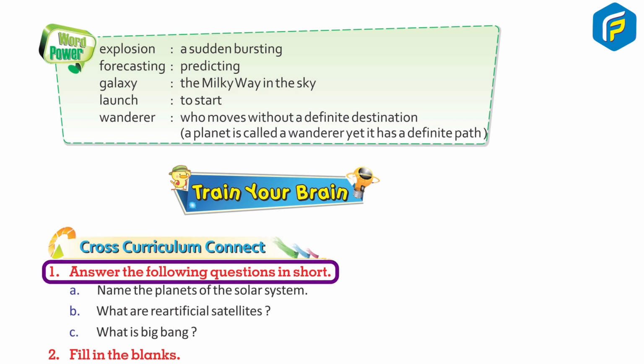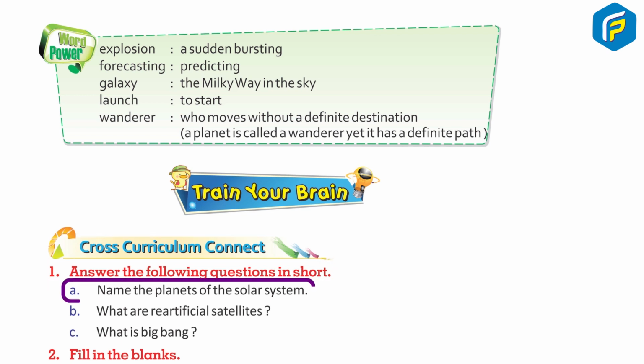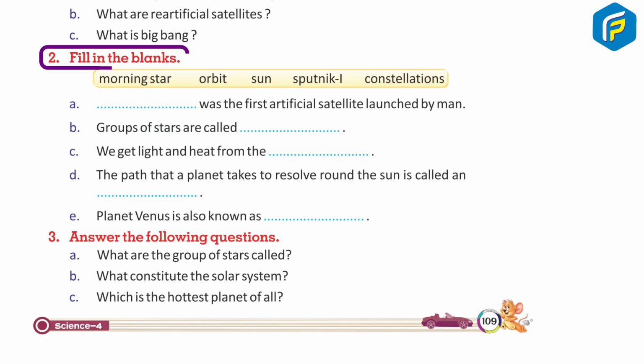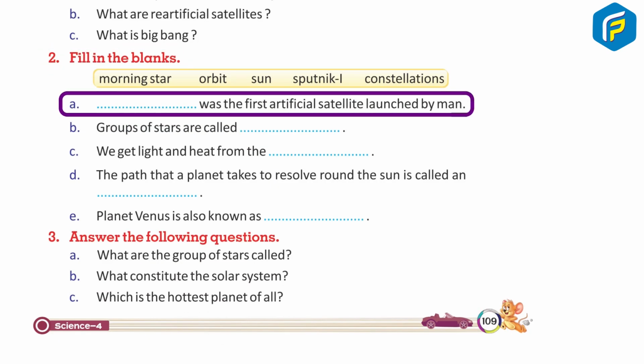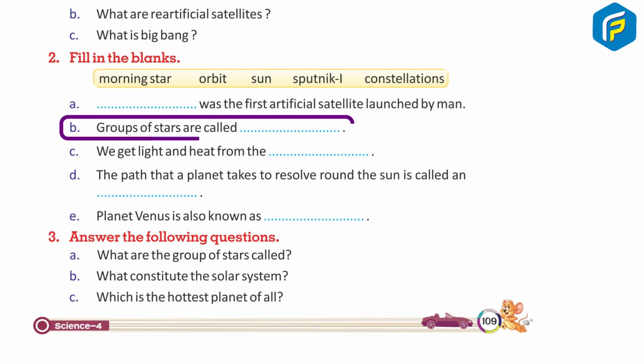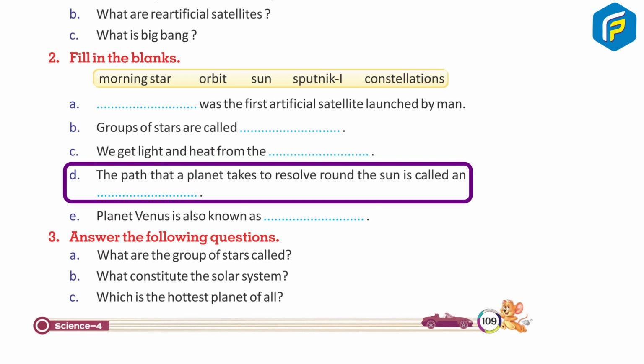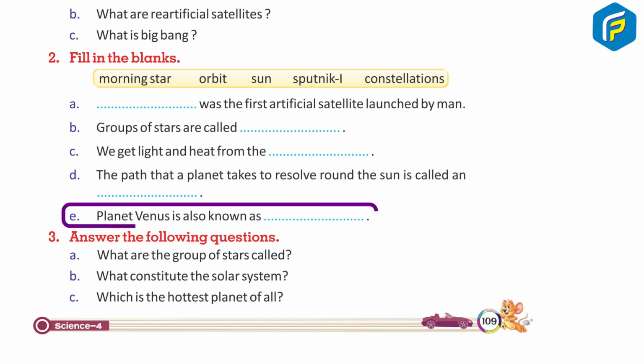1. Answer the following questions in short. A. Name the planets of the solar system. B. What are artificial satellites? C. What is the Big Bang? 2. Fill in the blanks. A. Dash was the first artificial satellite launched by man. B. Groups of stars are called dash. C. We get light and heat from the dash. D. The path that a planet takes to revolve round the sun is called its dash. E. Planet Venus is also known as dash.